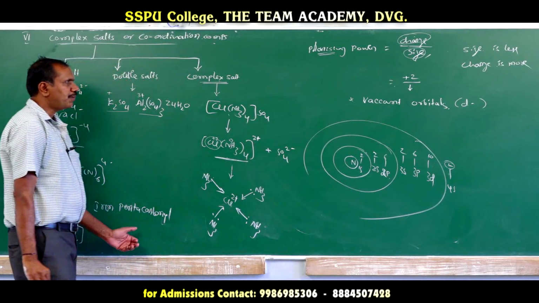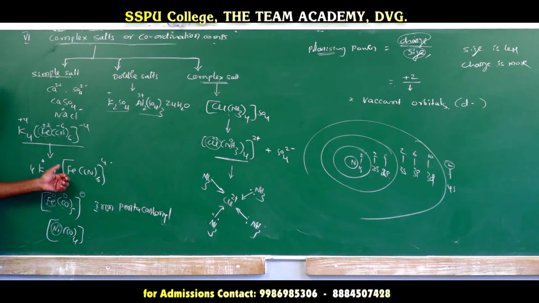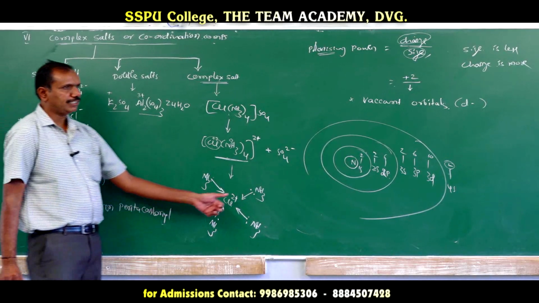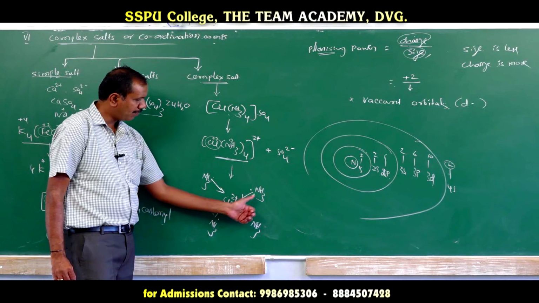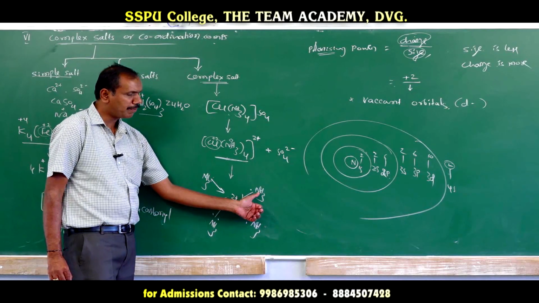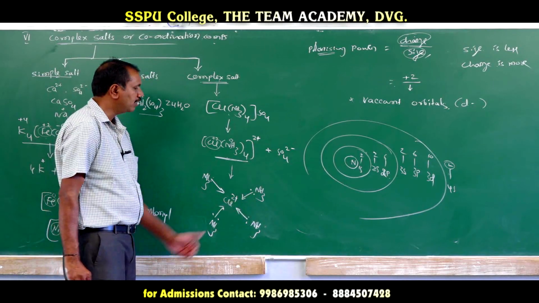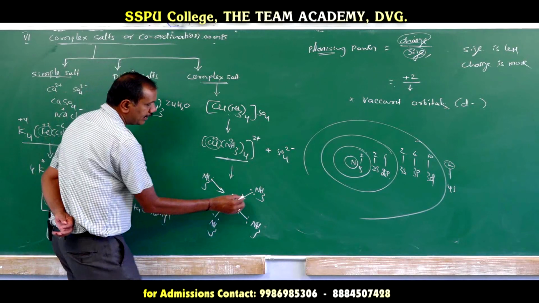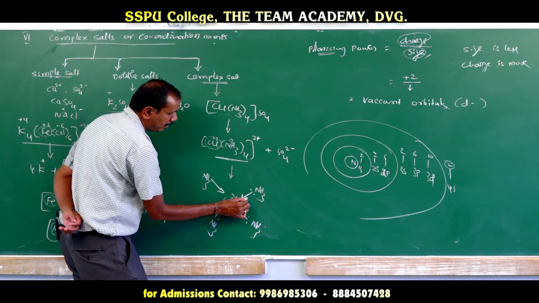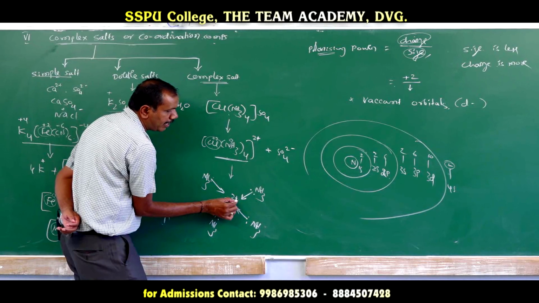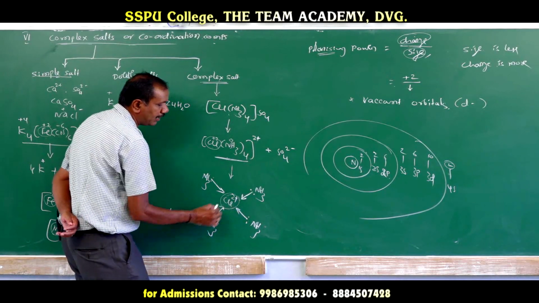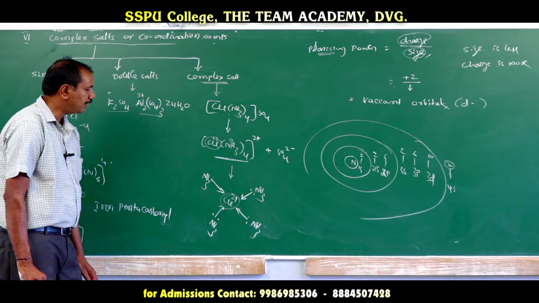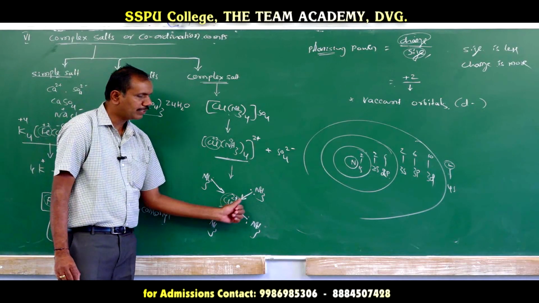If they can provide a vacant orbital, they can easily receive electrons from the ligand. The metal ion forms a coordinate covalent bond with the ligand, for example amine, which can donate a pair of electrons. To receive the electrons from the ligand, the metal ion must have vacant orbitals. Empty orbitals should be there, then only it can receive the electrons.